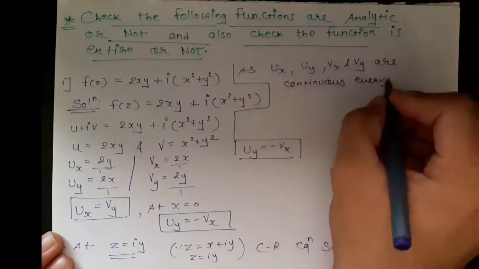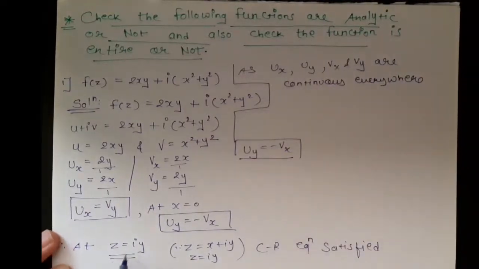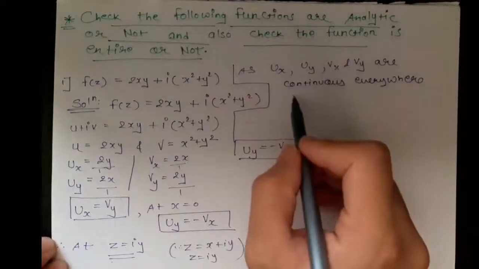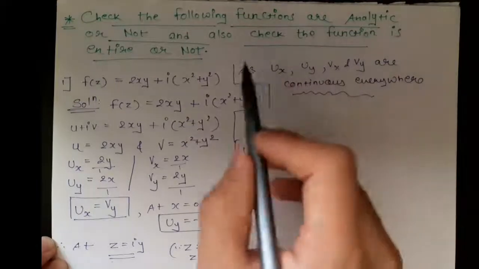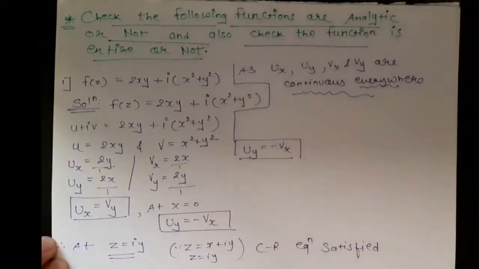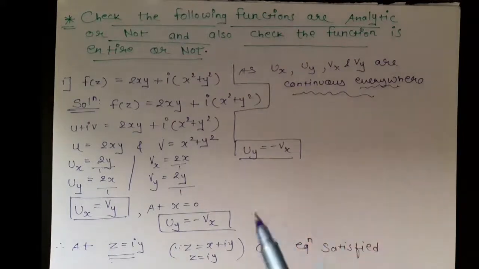So as ux, uy, vx and vy are continuous everywhere, and the CR equation is satisfied at z equals iy only, we have to find the intersection of these two conditions. That means the point z equals iy lies in the everywhere set. So the intersection of these two conditions is the point z equals iy.